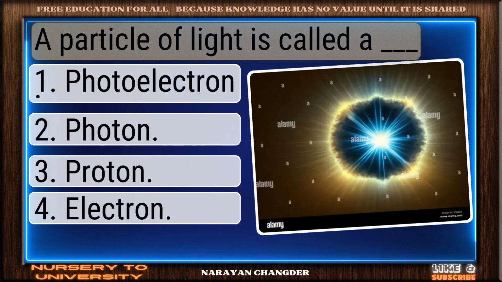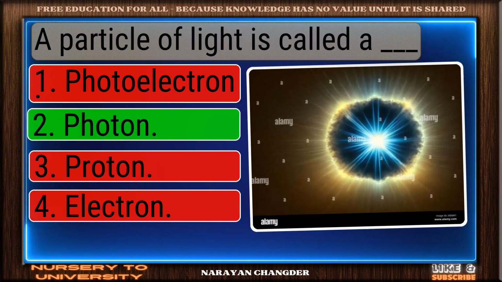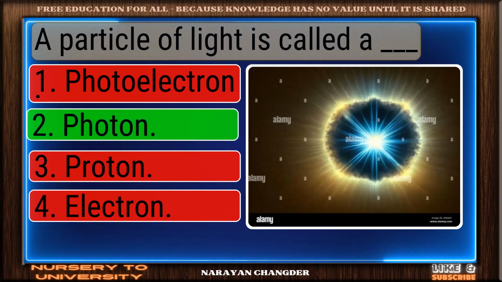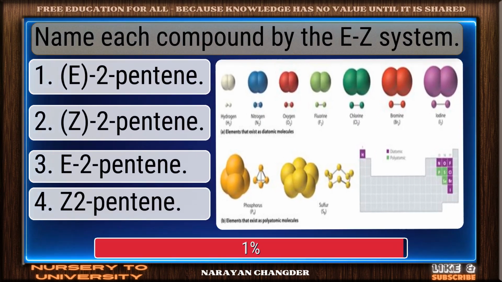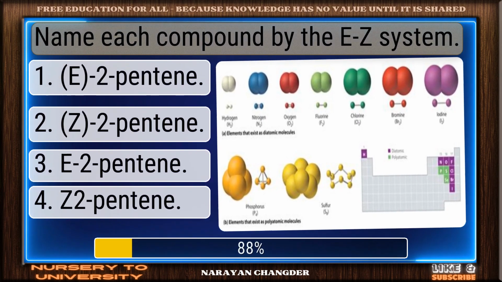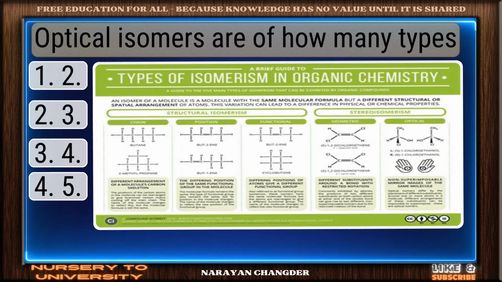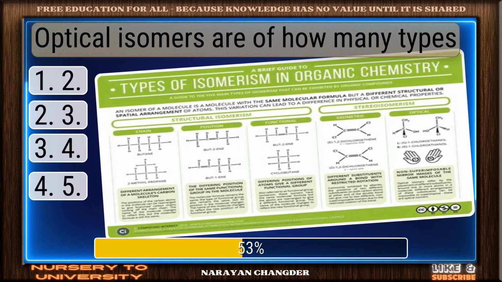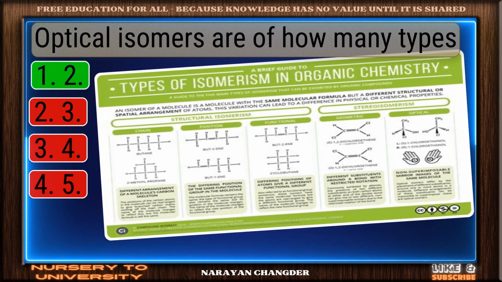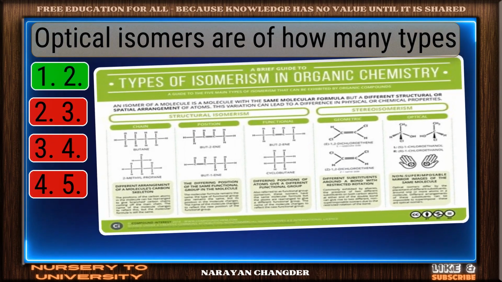A particle of light is called a dash. Smart pick. Photon is the correct choice. Name each compound by the IUPAC system. Sharp thinking. 2-pentene is the right choice. Optical isomers are of how many types? Clear logic. Your choice 2 is sound and 100% true.